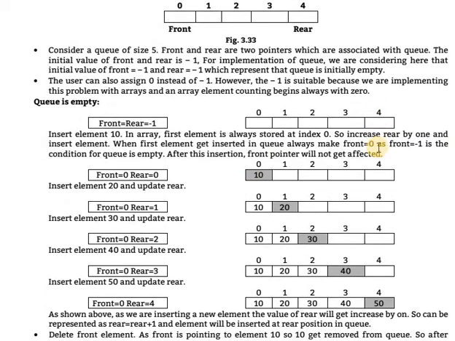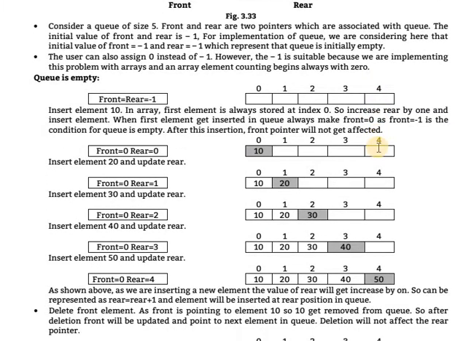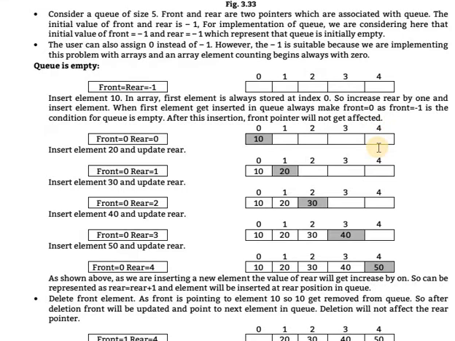This shows how to insert values in a queue. The queue is empty: first of all front is equal to -1 and rear is equal to -1. It is an empty queue. Insert the element 10 in the array. The first element is always stored at index 0 because it is an array. So increase the rear by 1 and insert the element.